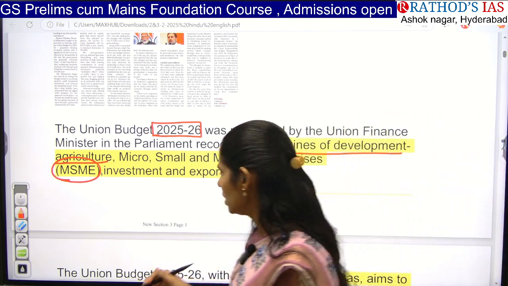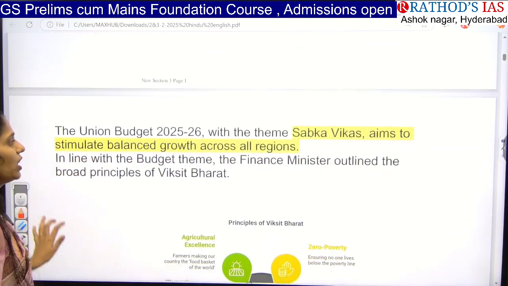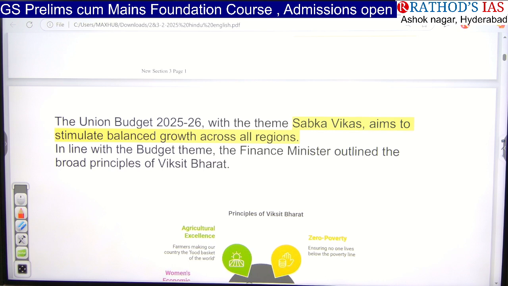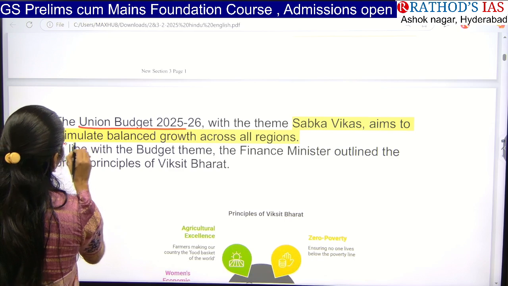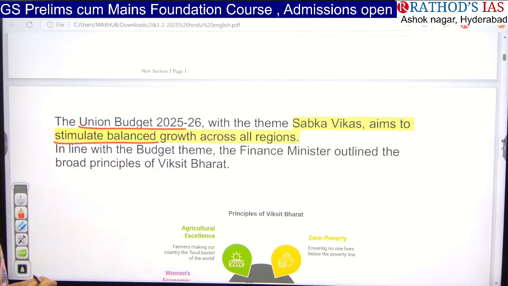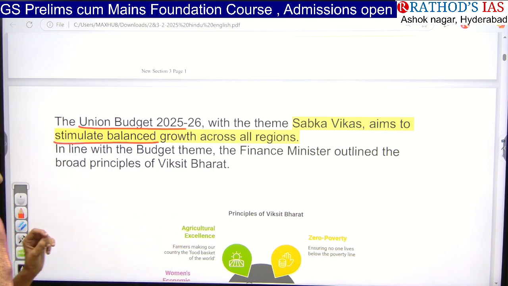Okay. So in this Union Budget 2025-2026, the theme of this year is Sabka Vikas. That means growth. Vikas is nothing but growth. So this year's budget is focusing on stimulating balanced growth across all regions. Across all regions we want to improve growth.